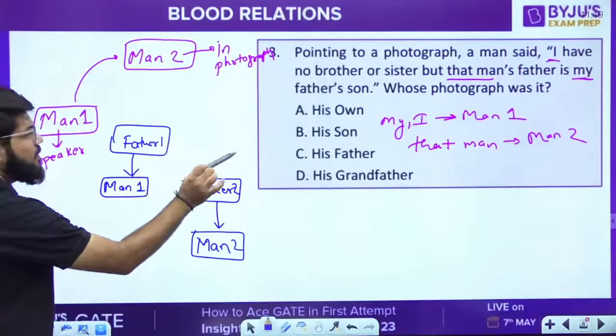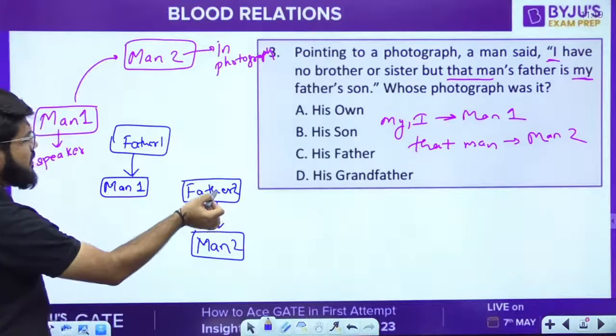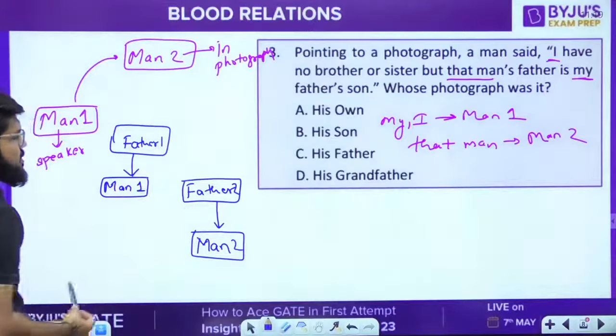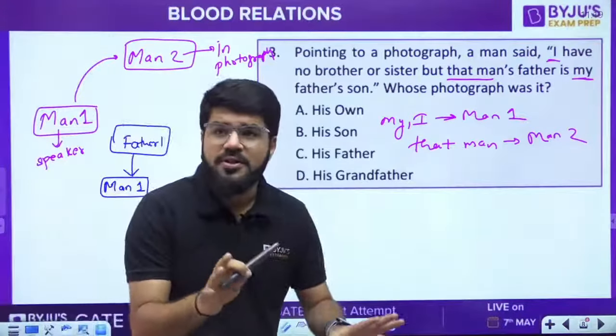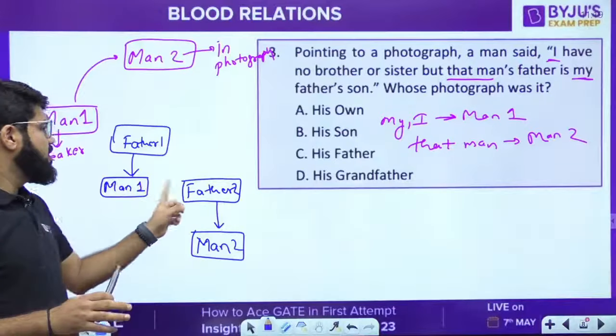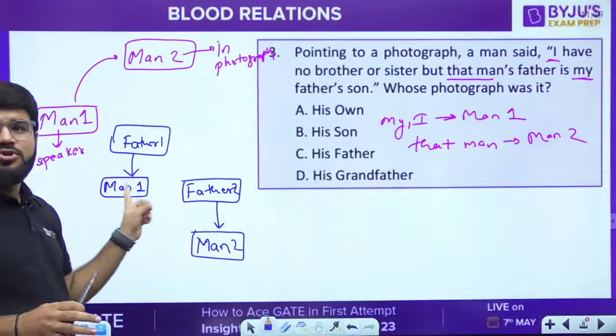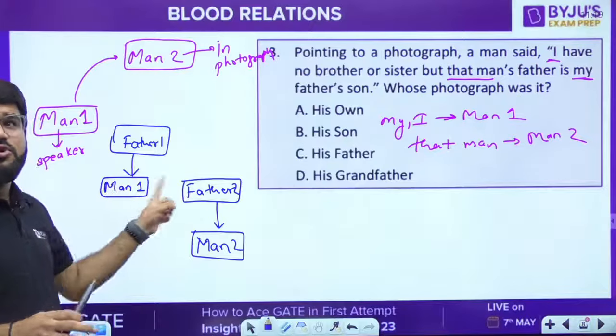What was said first? This man's father is my father's son. It's my father's son, and man 1 has no brother or sibling, so these two should be merged. Can I say these two should be merged?